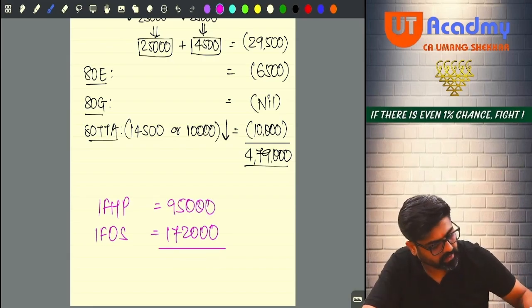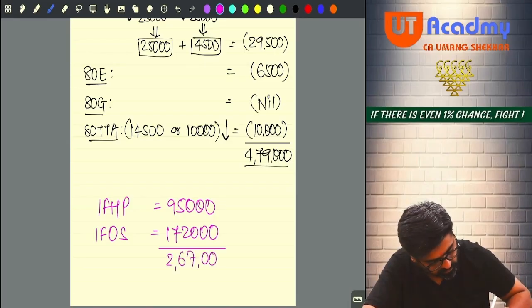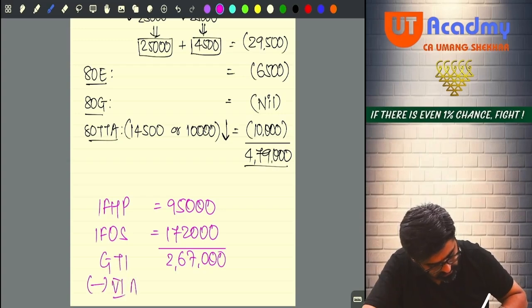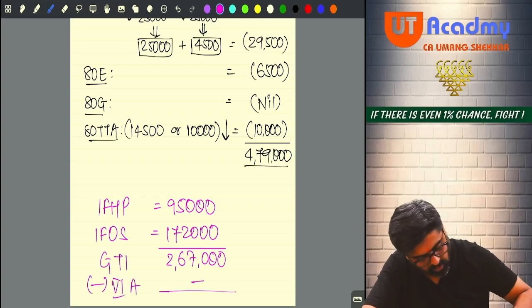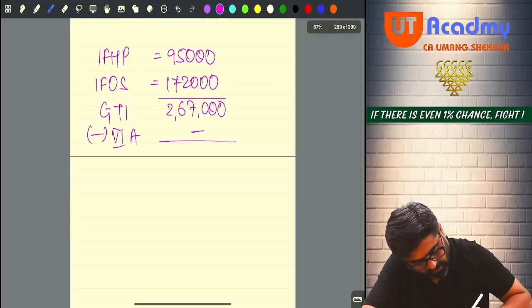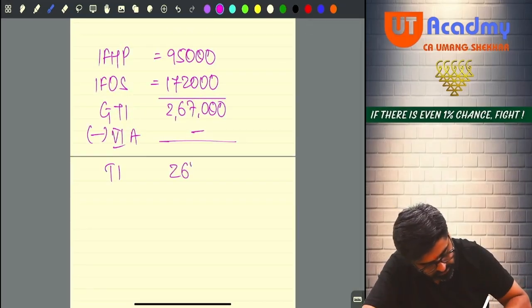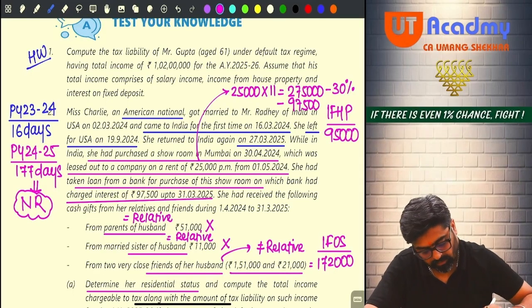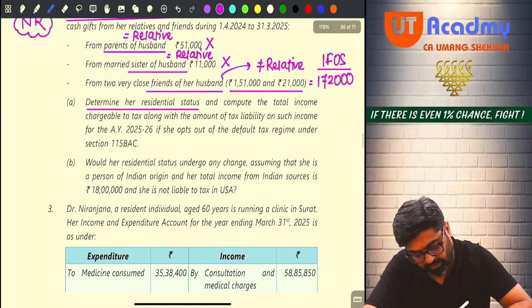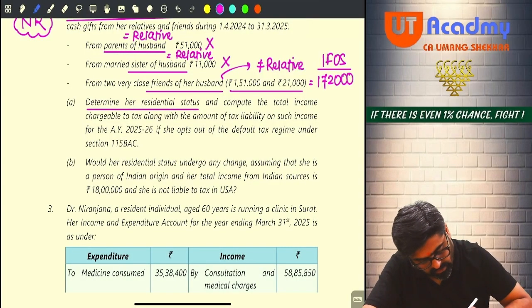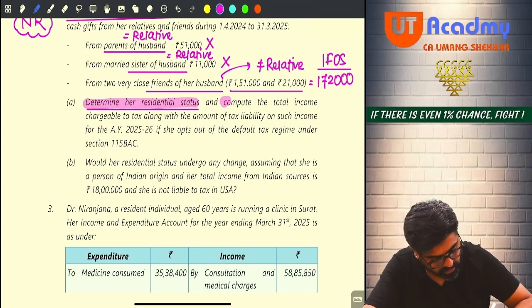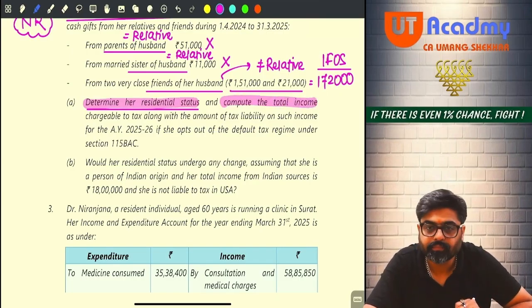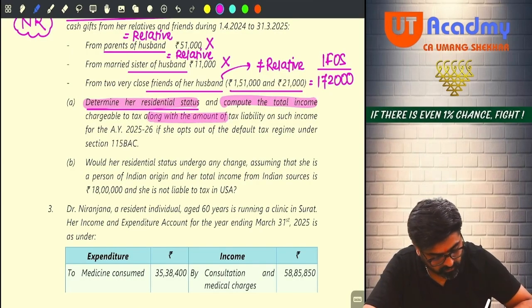And IFOS is 1,72,000. That is going to give me 2,67,000. Now tell me, can I say this is my GTI? Yes. Do I have any chapter 6A deductions? No. So after chapter 6A deduction, my total income will be 2,67,000. Okay, no? Now they are telling you to calculate the total income also. Please check: did you determine the residential status? Determine her residential status, yes, and compute the total income along with the amount of tax liability.